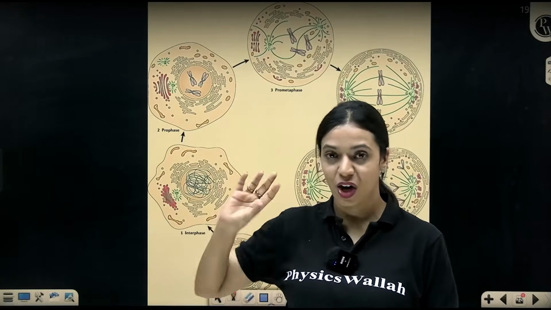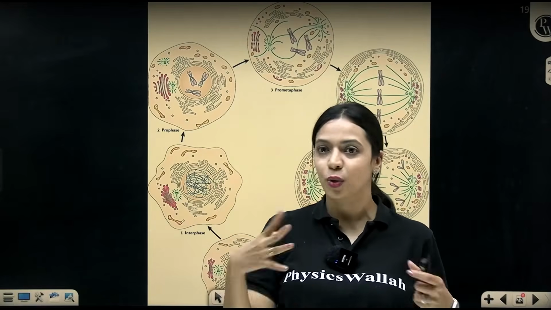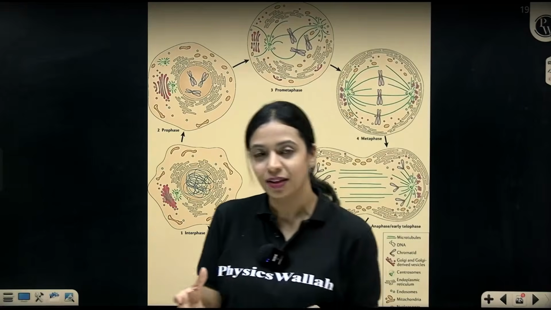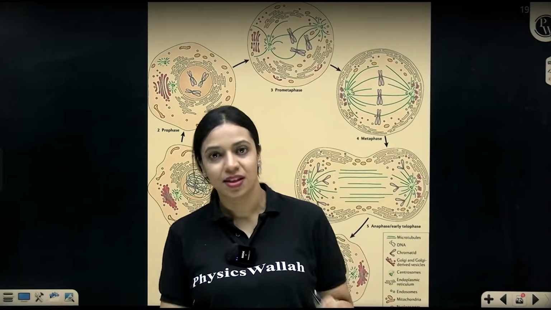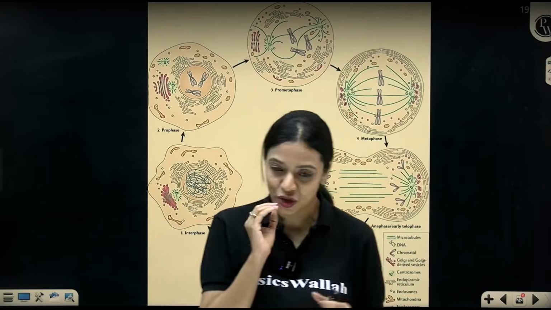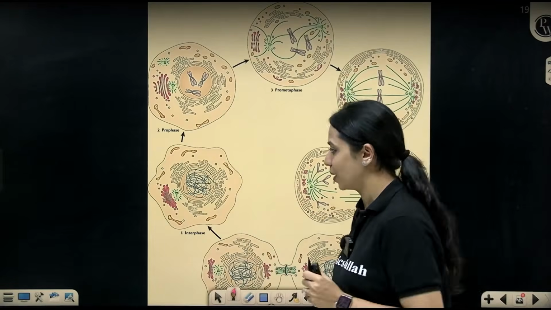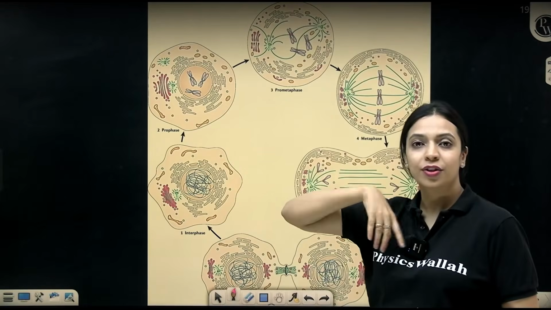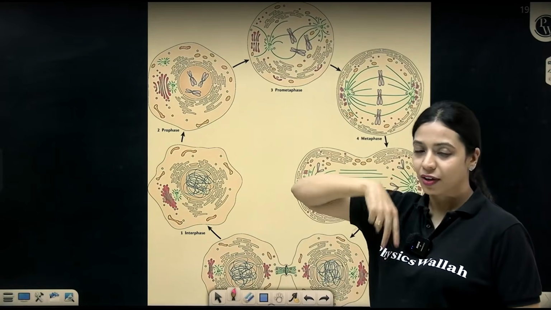Something similar happens here. It's not like they're vanishing, they're there, but they don't have their earlier appearance. They have broken down into smaller parts and they have occupied the periphery. Now, so much space is present in the cytoplasm in the center. This gives chromosomes sufficient space to align themselves. It gives the cells an opportunity to make sure that these chromosomes get uniformly divided between the two daughter cells. So that's what happens when we say that the nuclear membrane, the endoplasmic reticulum, Golgi disappear.